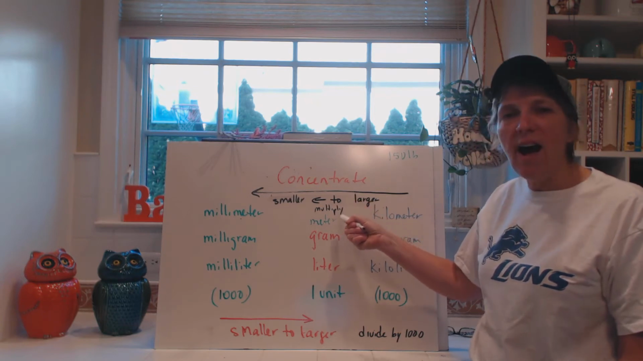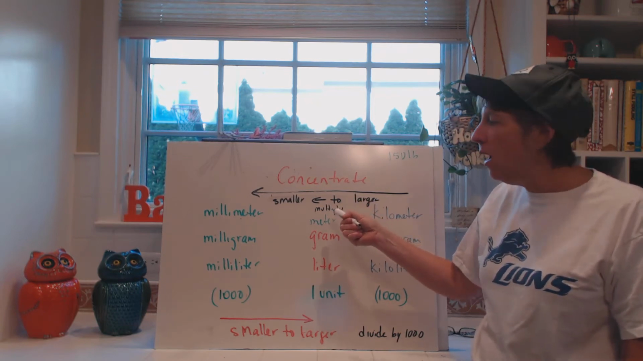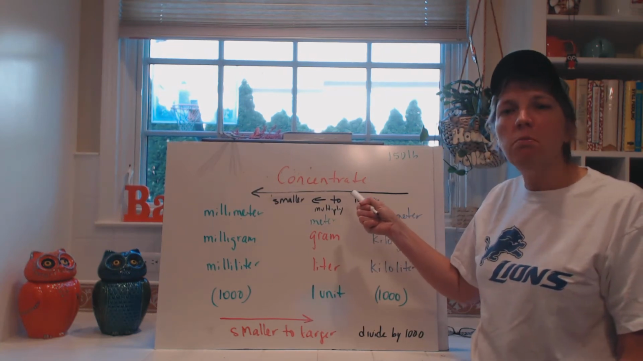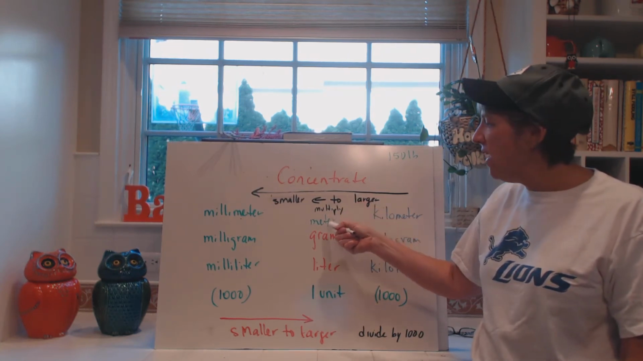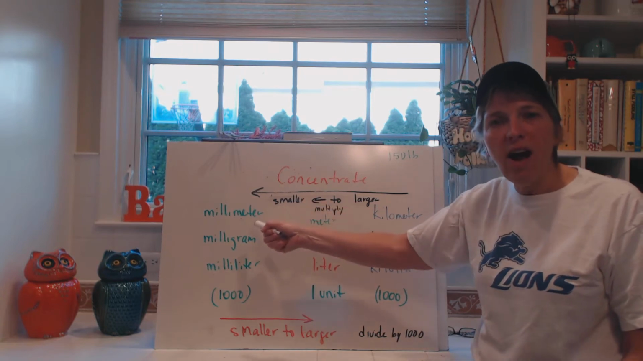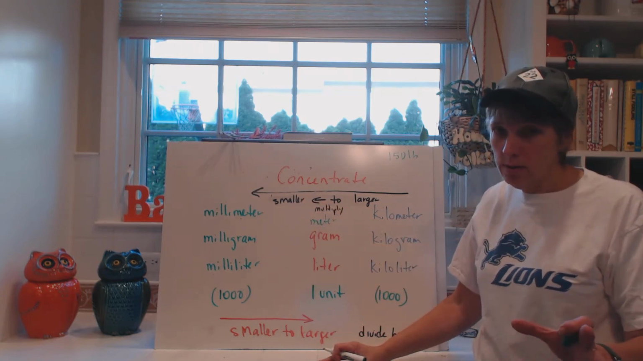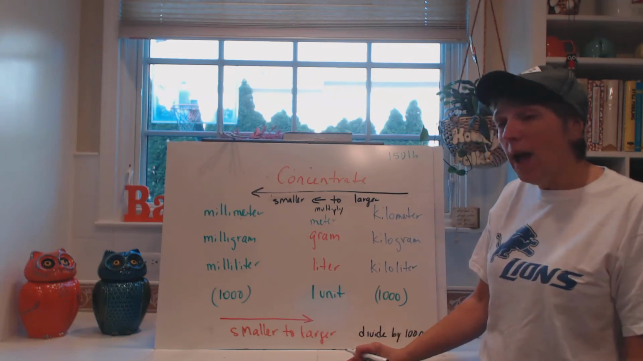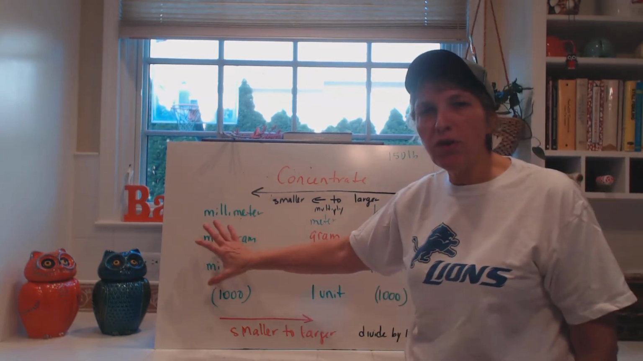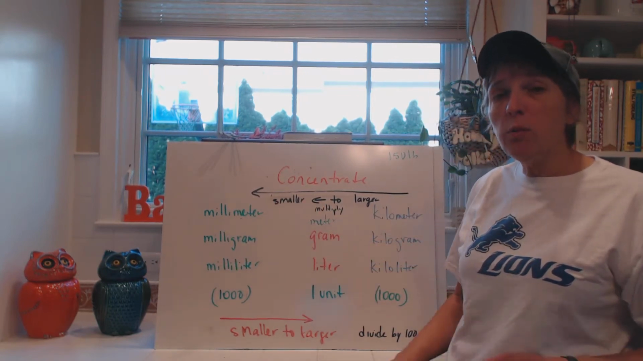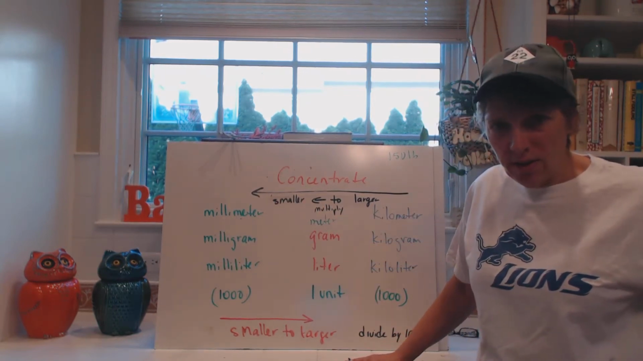If I gave you 5 meters and I said how many millimeters are in 5 meters, I would multiply by 1,000 to say 5 meters is 5,000 millimeters. Okay? Likewise, if I move from the smaller to the larger unit, then I'm going to divide by 1,000.